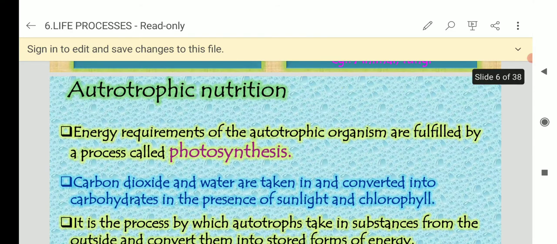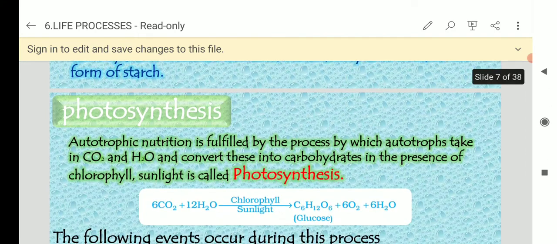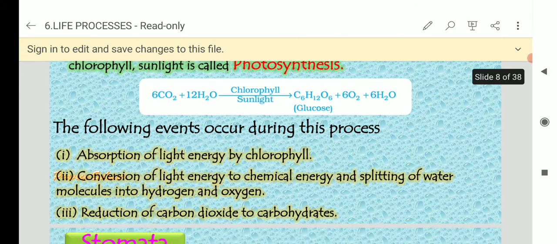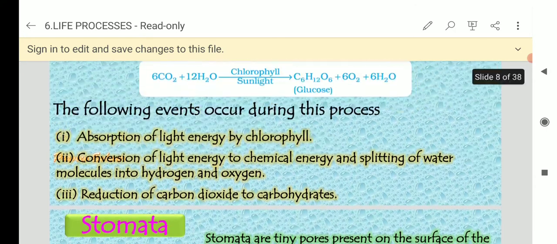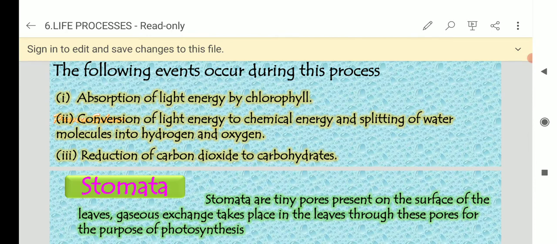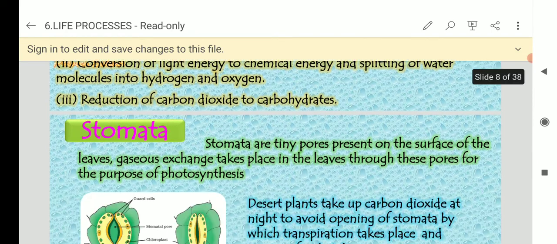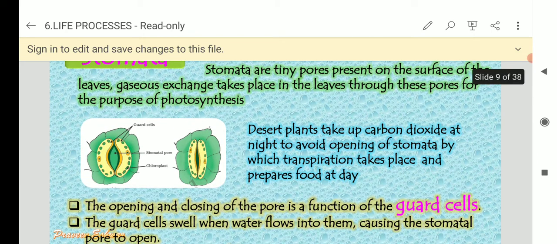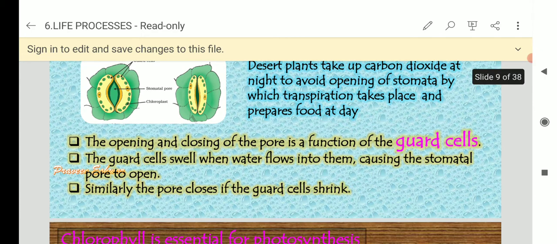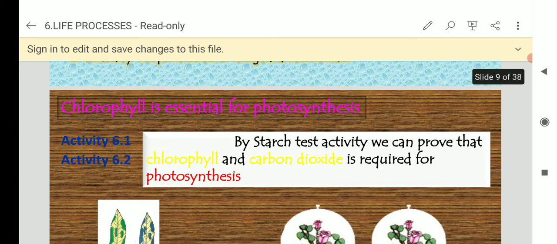In autotrophic nutrition, the photosynthesis process is very important. That reaction is also very important. The following events occur during this process. In the leaf there are stomata. The stomata function is very important. In the stomata there are cells called guard cells, which are also very important.